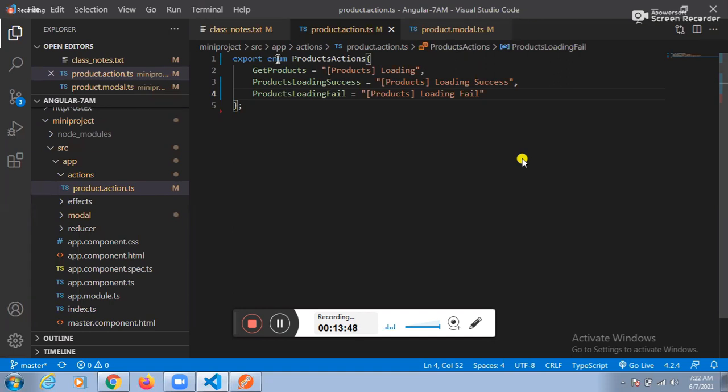See this one here. Export enum products action. First one is the get products. Products loading. What is the next one? Products loading success. What is the next one? Products loading fail.